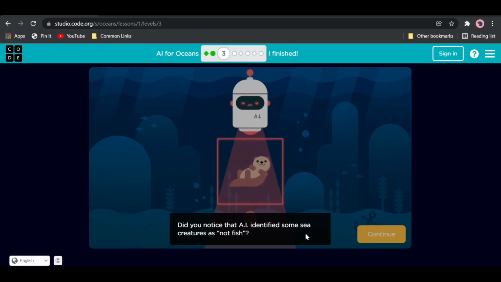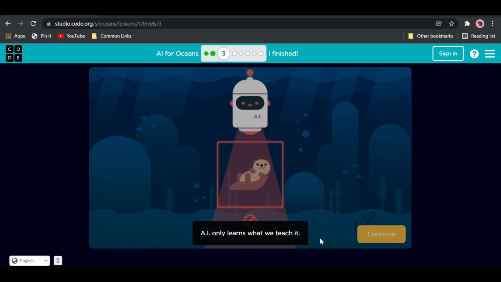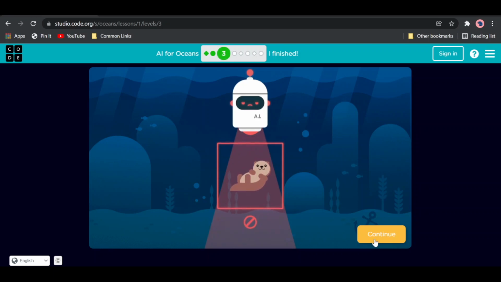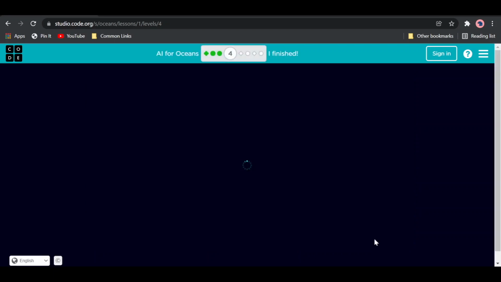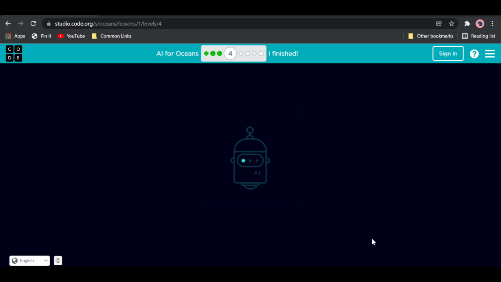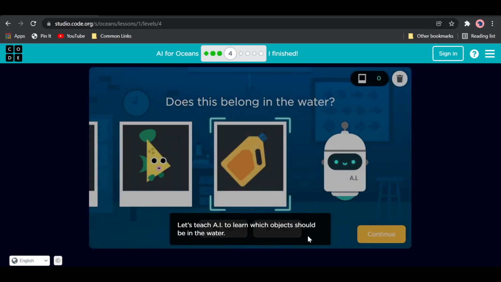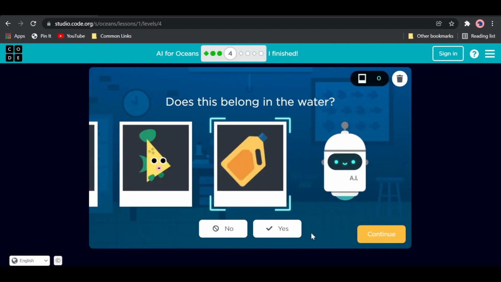The AI identified some sea creatures as not fish, which is true in a way. While these sea creatures are not fish, they do belong in the water. AI only learns what we teach it. Let's train AI again. So let's teach AI to learn which objects should be in the water. If you use this AI to clean up the ocean, for example, it needs to recognize that there are other types of sea creatures other than fish. So we need to think very carefully about where we're going to use the AI so we can train for those scenarios. So "does this belong in the water?" is a better training question than the previous one.